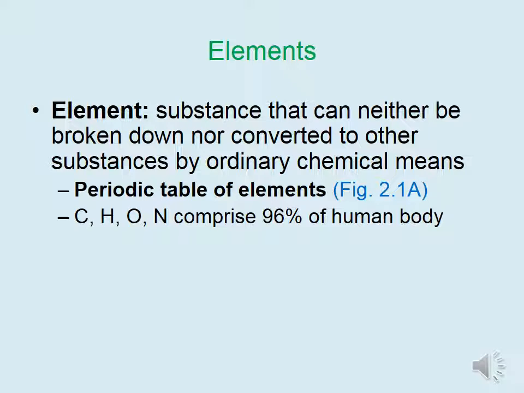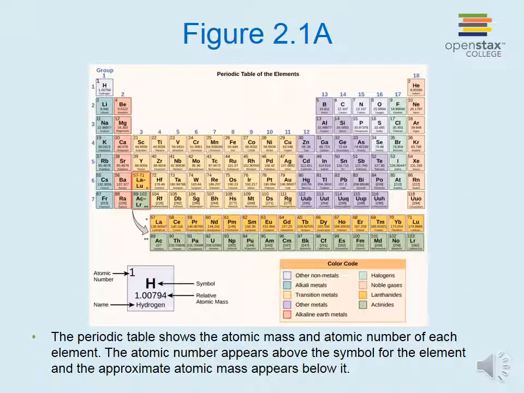Carbon, hydrogen, oxygen, and nitrogen comprise 96% of human body weight. The periodic table shows the atomic mass and atomic number of each element. The atomic number appears above the symbol for the element, and the atomic mass appears below it.